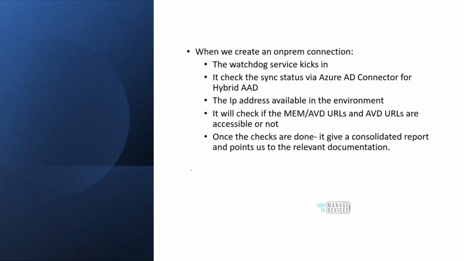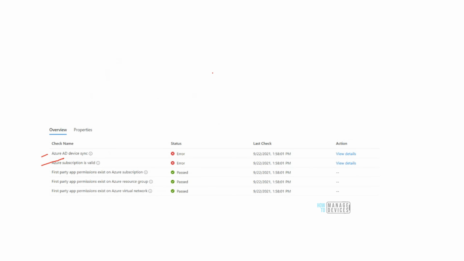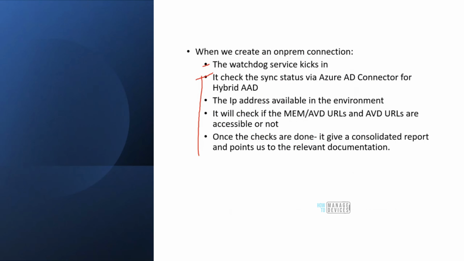We have already spoken about this slide, that when we create an on-premise network connection, the watchdog service kicks in, and the watchdog service runs a list of checks. It makes sure that the Azure AD Connect is configured for hybrid Azure AD join. The IP addresses are all accessible, and the URLs are accessible. And then it gives us a consolidated report and tells you whether everything passed, or if anything failed, it will tell you the reason behind the failure.